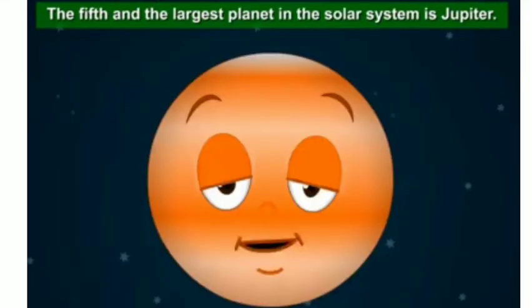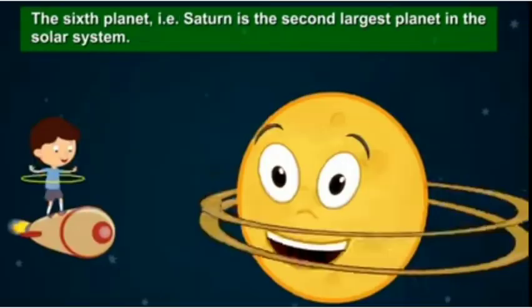The fifth planet is Jupiter. The fifth and the largest planet in the solar system is Jupiter. So you can say Jupiter is the biggest planet. Many Earths can cover the area of Jupiter. This is such a large planet. Now the next planet is Saturn. The sixth planet, that is Saturn, is the second largest planet in the solar system. That means the biggest planet is Jupiter and the second largest planet is Saturn.